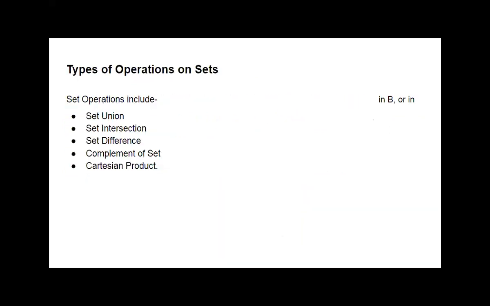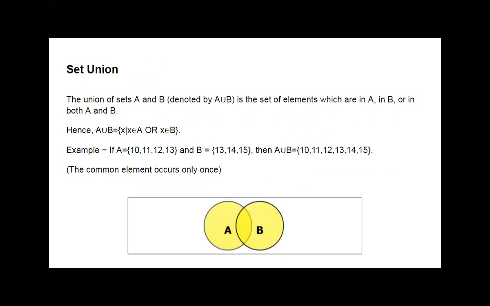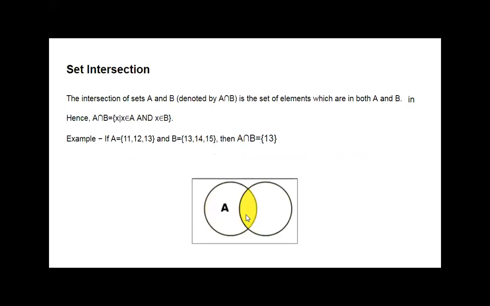What we have seen today is types of operations on sets, that is set union, set intersection, set difference, and complement of a set. In set union, what is there? The elements of A, elements of B, and elements which are in common for both the sets. Then what is there in the intersection? A and B are the two sets, and the common elements of two sets A and B are there in A intersection B. Only the common elements are there.